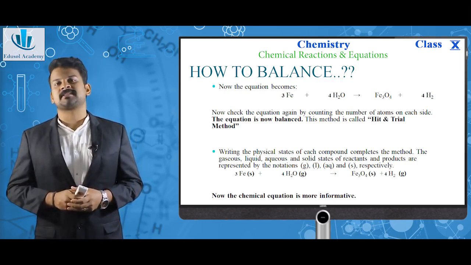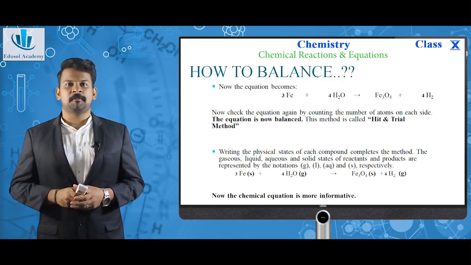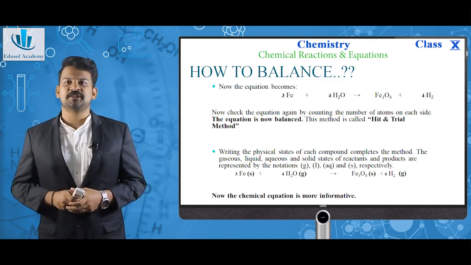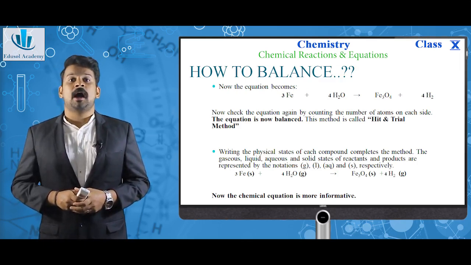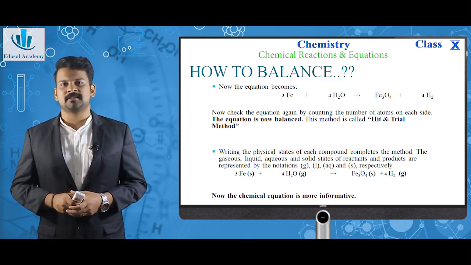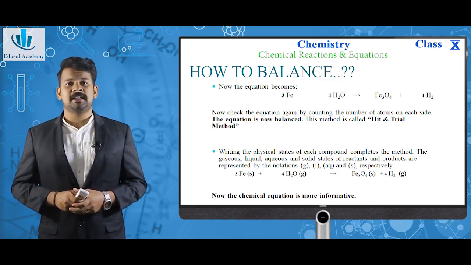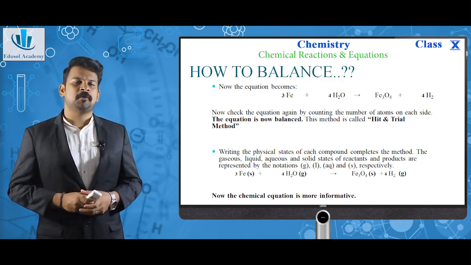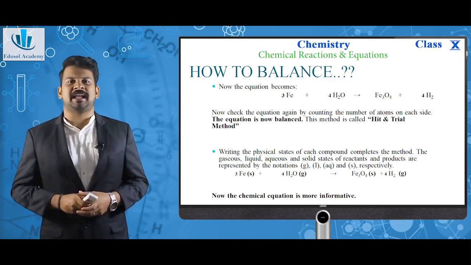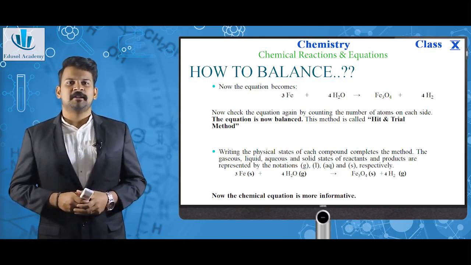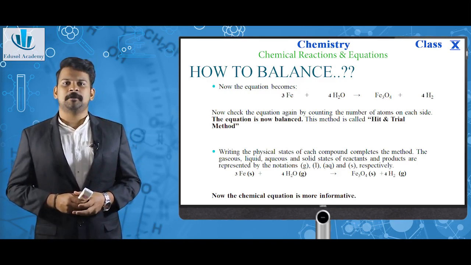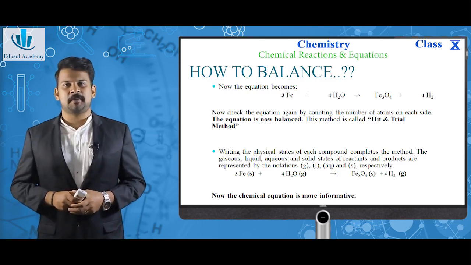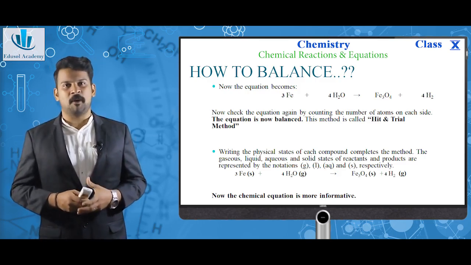This method is called hit and trial method. But our procedure is not complete yet. Writing the physical state of each compound completes this method. The gaseous, liquid, aqueous and the solid states of the reactants and the products are represented by the notations G, L, AQ and S respectively. So finally, this becomes a very good, informative, perfectly balanced equation as 3Fe(S) plus 4H2O(G) giving Fe3O4(S) plus 4H2(G). The notations in the brackets represent the physical state of the compound.